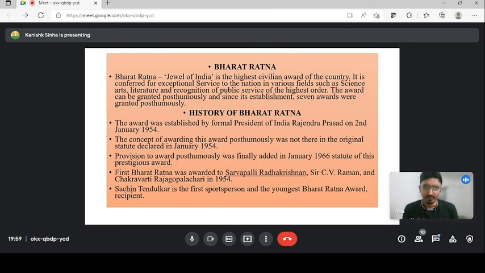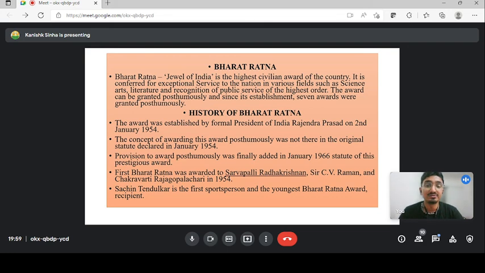Till 1954, there was no concept of awarding it posthumously, but in 1966 there was an addition and it was decided that the award would be given posthumously also. So up to date, that is 30th of March 2022, we have a total of 7 posthumous awards. The first recipients, guys, were Sri Sarvepalli Radhakrishnan ji, Sir C.V. Raman ji, and Rajagopalachari sir in 1954. These are the first 3 recipients of the Bharat Ratna, which was instituted in 1954 by our president Rajendra Prasad ji.